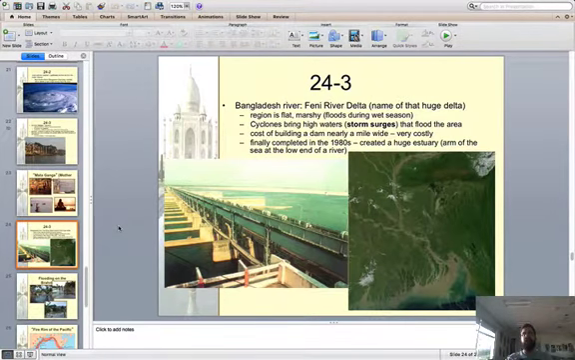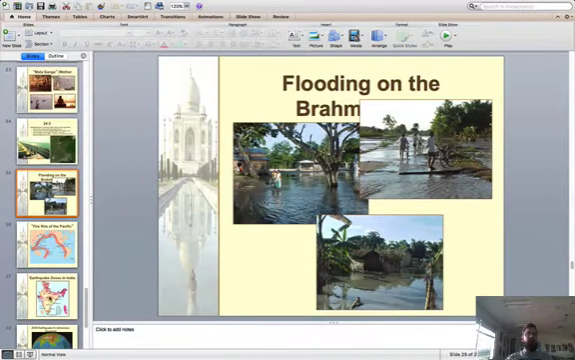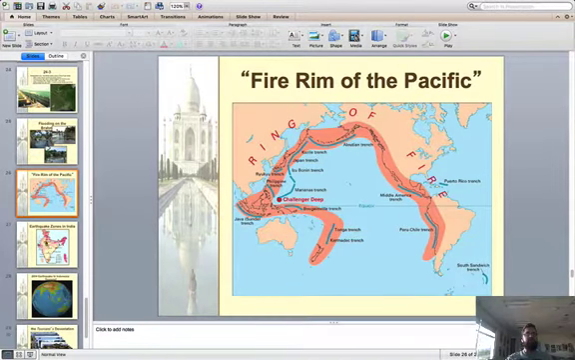And then Bangladesh, as I mentioned, it's below sea level. You see a lot of flooding due to cyclones that hit the region. They don't have very much infrastructure. It's a poor country, so they can't build the dams necessary to really protect the country. They do have some dams and levees and stuff, but it's not enough to really help out. So you get flooding from the Brahmaputra. They're also near the Ring of Fire, and so you get a lot of earthquakes and tsunamis in the region.